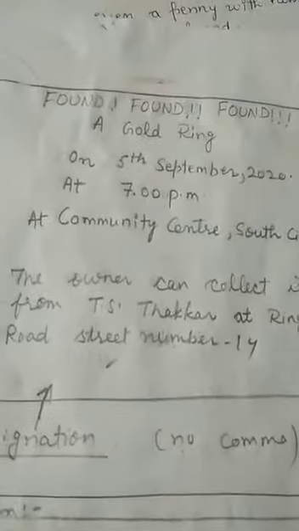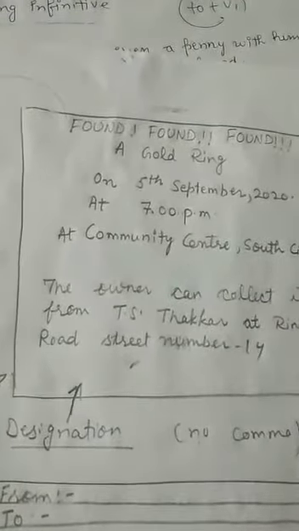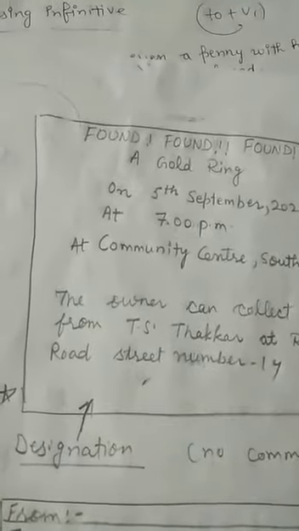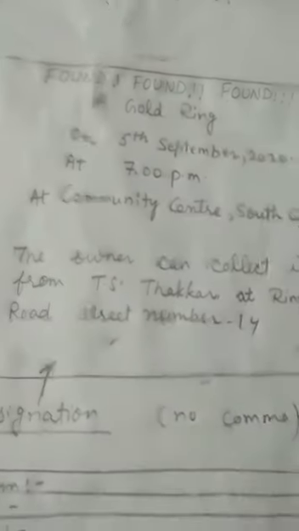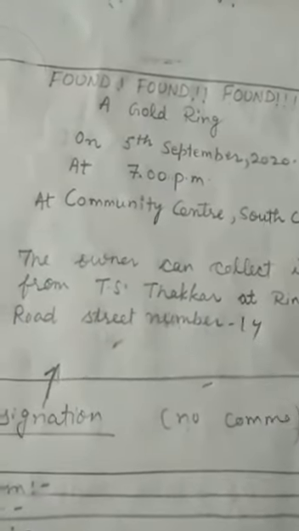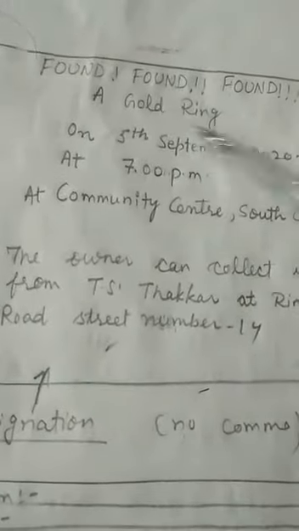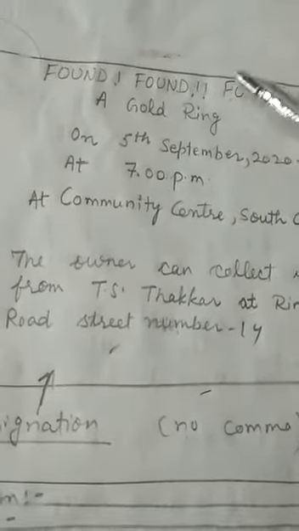This is the structure of notice. Firstly, the very important thing is that you are going to draw lines with the help of pencil and scale. Don't use pen to draw the box. After drawing the box, the first and foremost thing is that you are going to start writing with the help of pen. With the pen only, you will write.